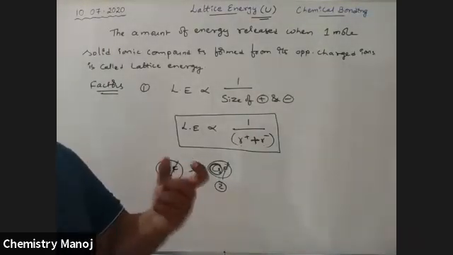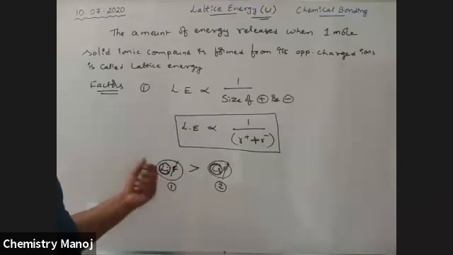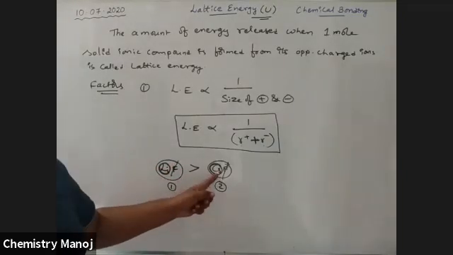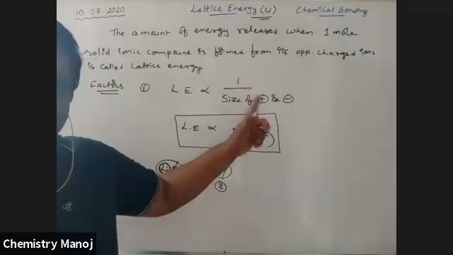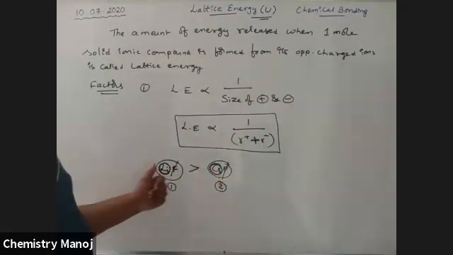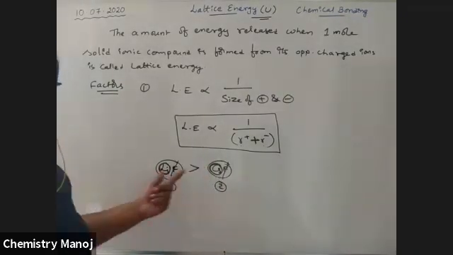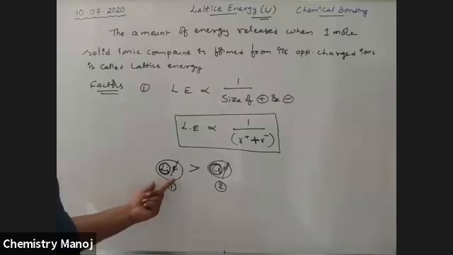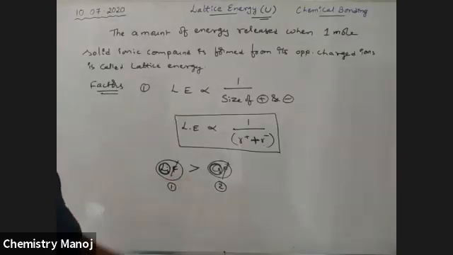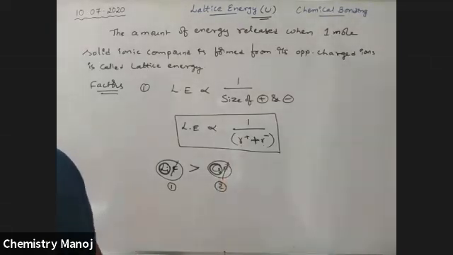That means the strength of the ionic bond is more here. Once again, I am telling you, my dear boys, the strength of the ionic bond is more here. The more the lattice energy, the more the strength of the ionic bond. So cesium fluoride formation is easy, as per your previous knowledge. Cesium fluoride is easily formed; Cs+ is formed more easily than Li+. So ionic bond formation is easy, but the strength of the ionic bond is more in lithium fluoride.